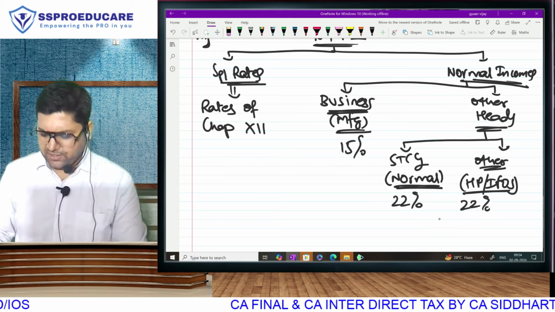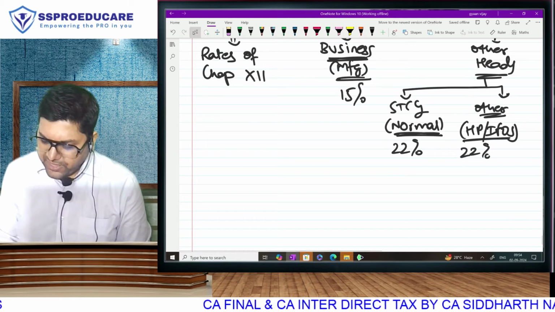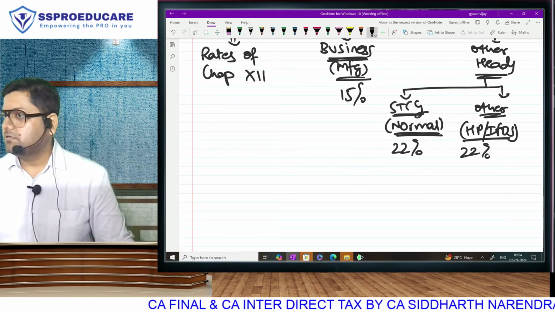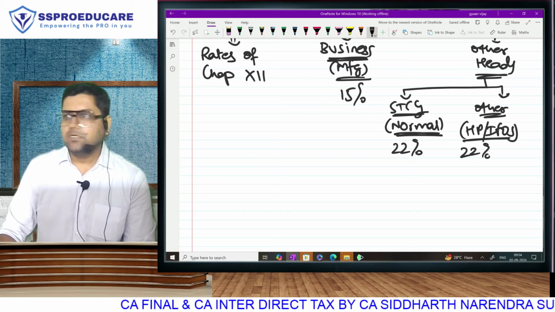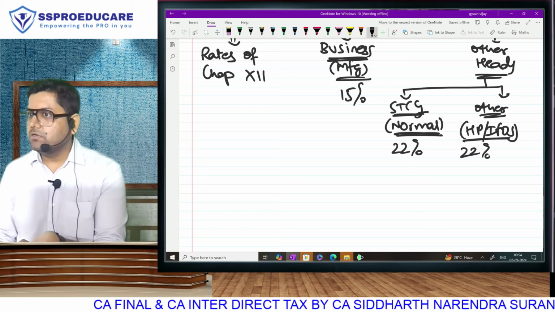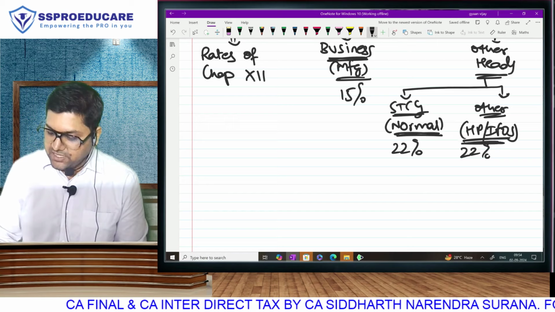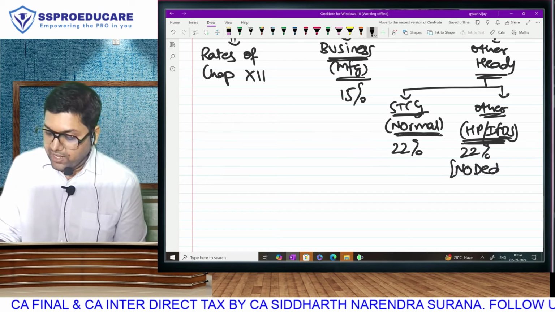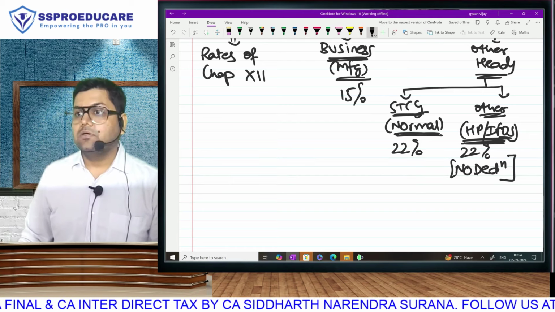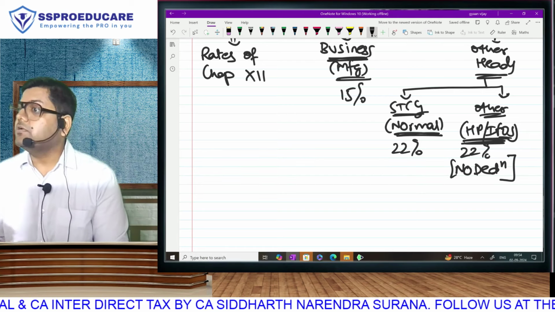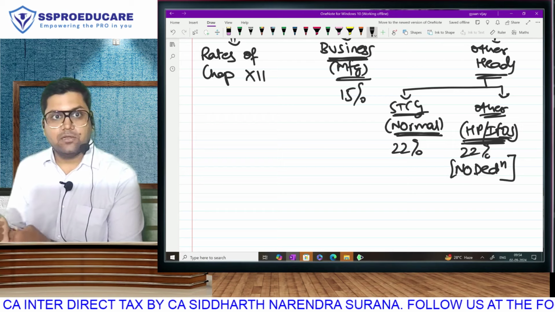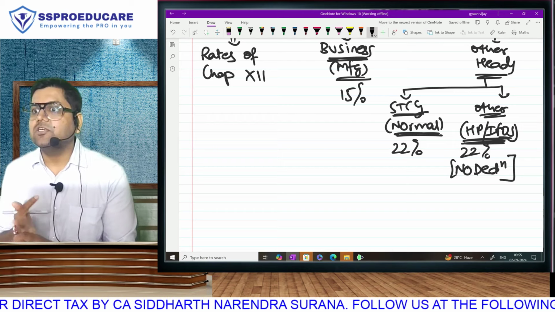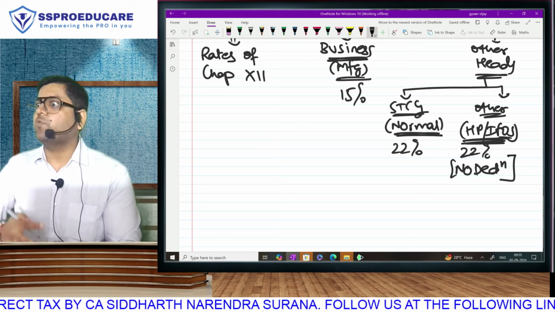There is one more thing that you have to be careful about. This is capital gain, where the definition is selling price minus cost of acquisition. Cost of asset will be subtracted. But as far as these incomes are concerned, they have actually said that we will not give you any deduction against them. Without deduction. So for example, house property. We will not let you take that 30% standard deduction or interest deduction, and then we will give you 22%. Correct.